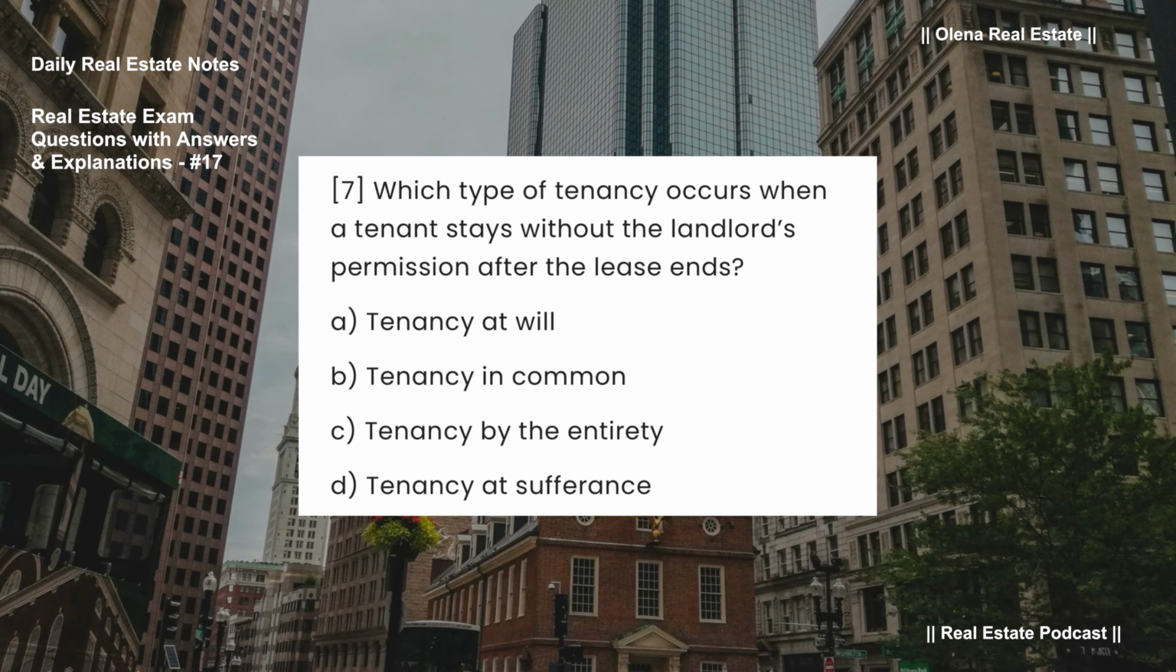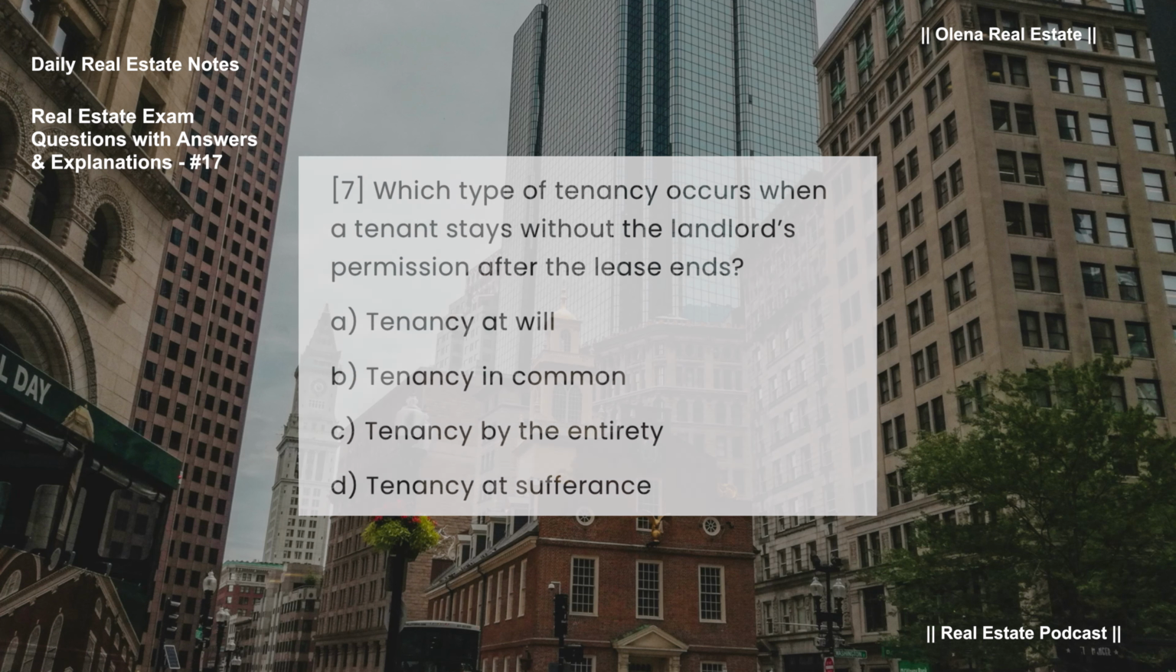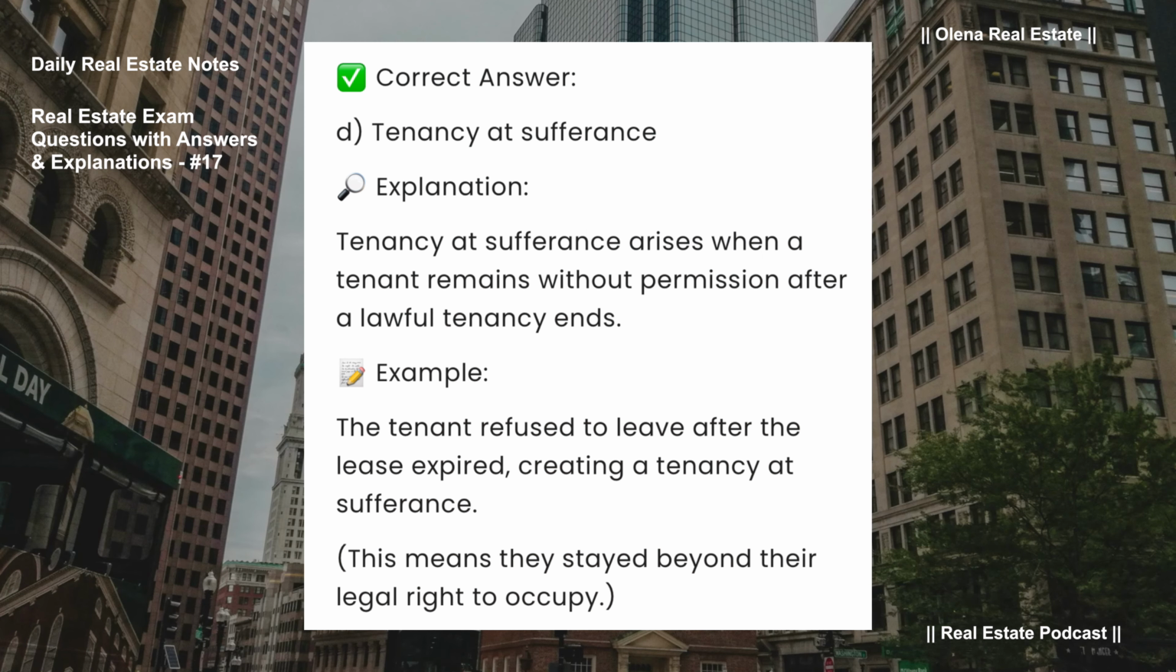Which type of tenancy occurs when a tenant stays without the landlord's permission after the lease ends? A. Tenancy at will. B. Tenancy in common. C. Tenancy by the entirety. D. Tenancy at sufferance.